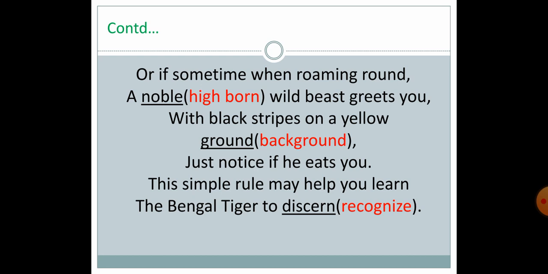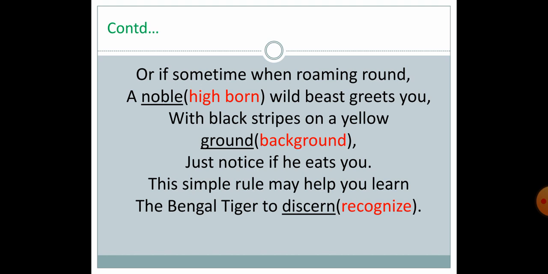And if the animal with black stripes and yellow ground, if it eats you, then you will be sure. The simple rule may help you learn the Bengal tiger to discern. So after being eaten by that animal, you will recognize the animal, the Bengal tiger. Discern means to recognize it.